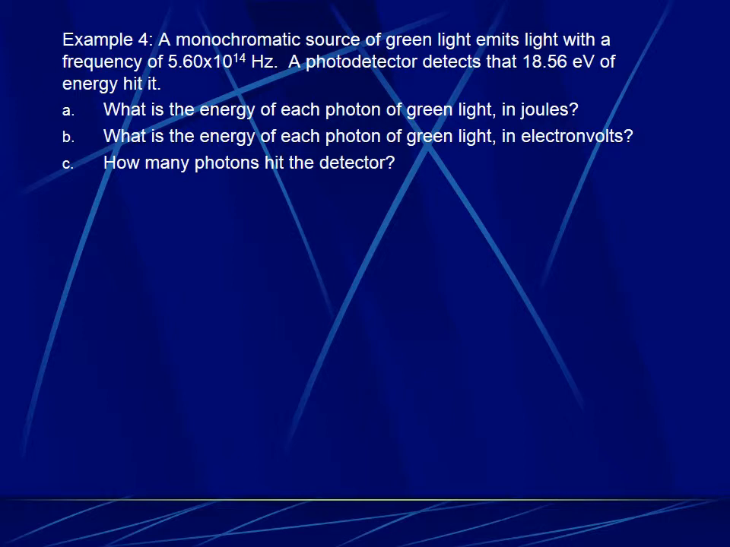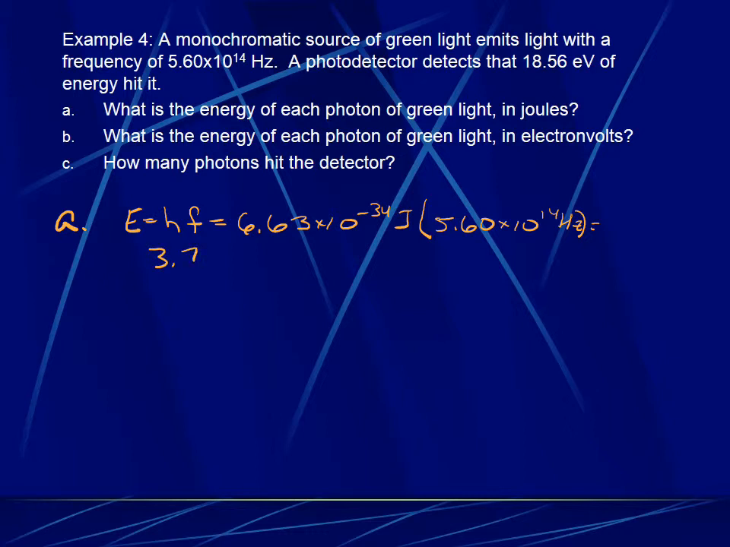In this problem, we have a monochromatic source that's emitting light with a frequency of 5.6 times 10 to the 14 hertz. To figure out the energy here, we'll do E equals hf, and that's giving us the energy of each photon that's emitted. So we'll multiply h times the frequency, and we find out that each photon has an energy of 3.71 times 10 to the negative 19 joules.